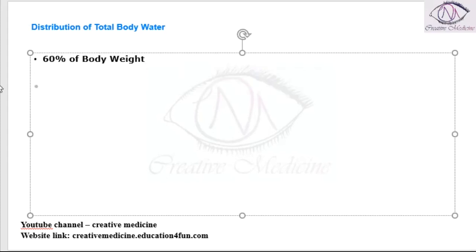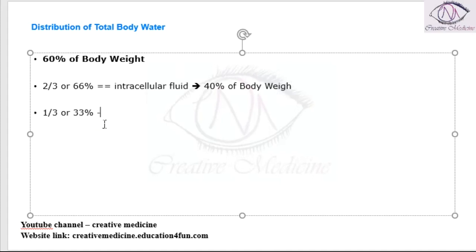Out of this 60%, two-thirds, that is 66%, is actually intracellular fluid, and this intracellular fluid will constitute around 40% of the body weight, whereas the remaining one third or 33% constitutes the extracellular fluid, and this extracellular fluid is around 20% of the body weight.